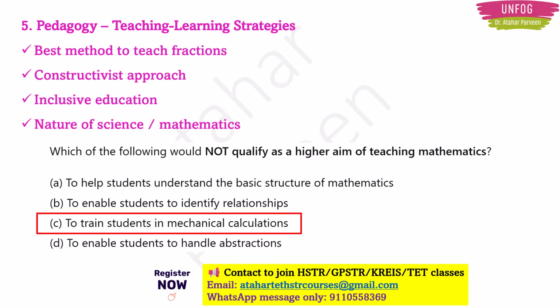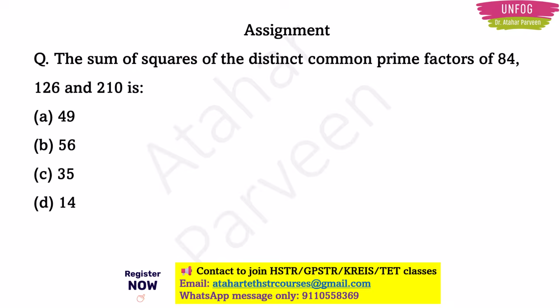Okay, so these were the 5 important topics which can make you score 15 to 20 marks in your exam. Before ending the class, I want to give you the assignment question also. We can expect this type of question this time also. So you have to write down your answers in the comment section.